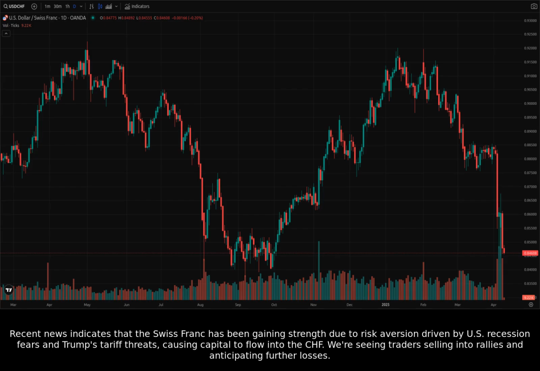Recent news indicates that the Swiss franc has been gaining strength due to risk aversion driven by U.S. recession fears and Trump's tariff threats, causing capital to flow into the CHF. We're seeing traders selling into rallies and anticipating further losses.